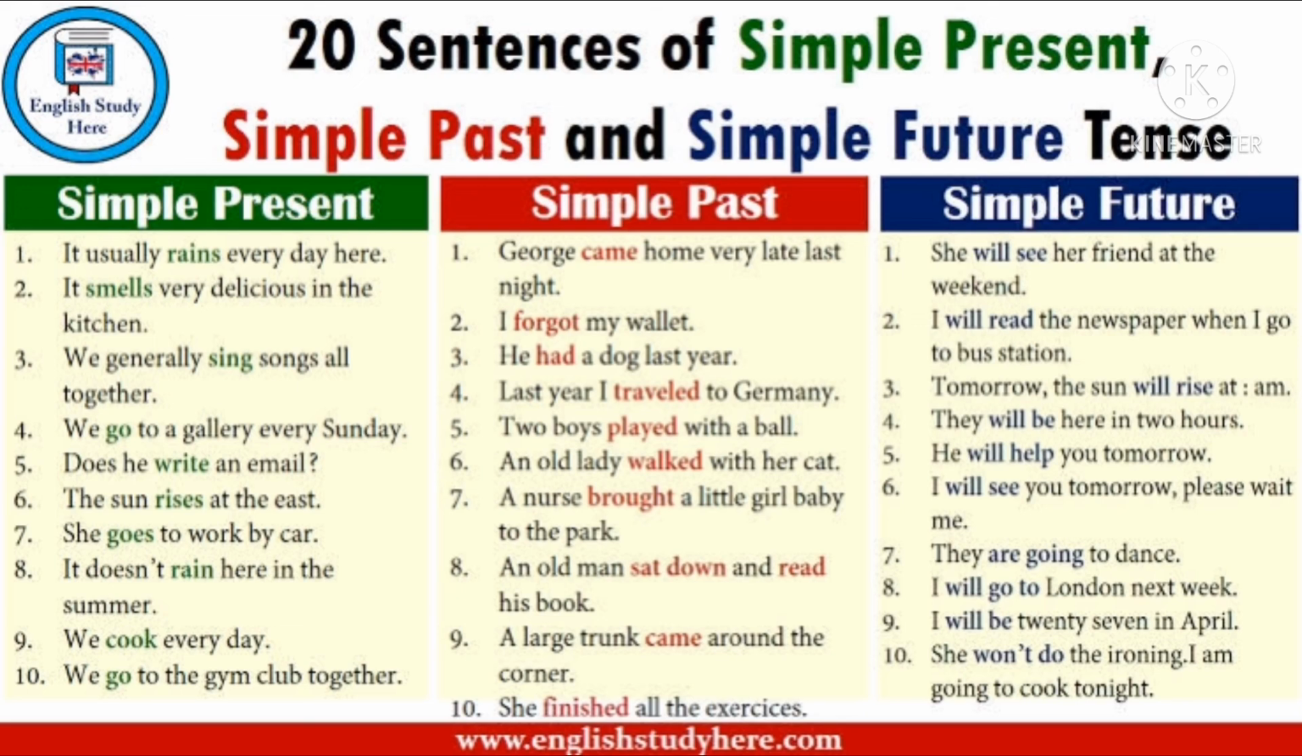She won't do the ironing. I am going to cook tonight. She doesn't know whether she is going to do it or not, so she won't do. So it is a future tense.